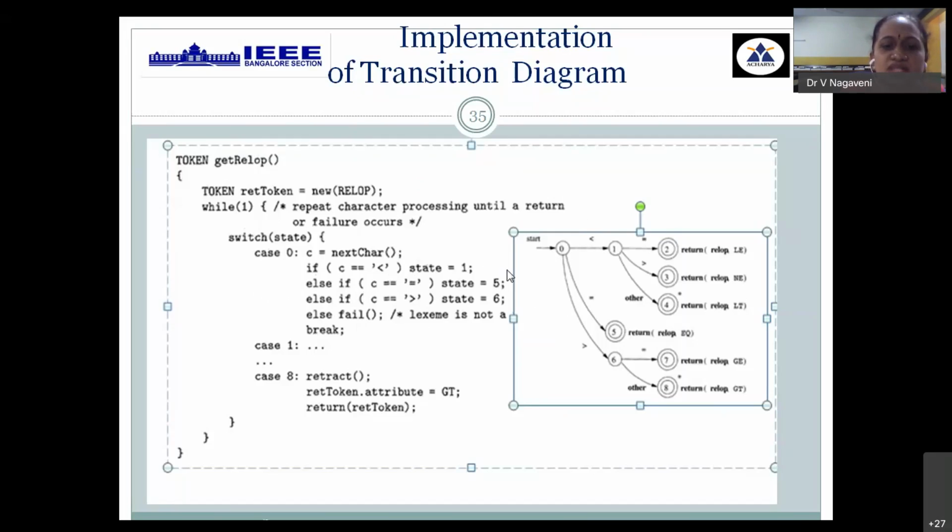We'll just take one example of the last final state, wherein we are extracting a token called GT. So we are calling a retract function because it's not an actual final state. It indicates that it has to go back to the previous position, where it is coming from. So state number 6 has the symbol. So what is the token name? Its attribute is greater than, and we return the token called relop. Return the token name and its attribute value to the parser. This is how it's been implemented using any of the high level language constructs.